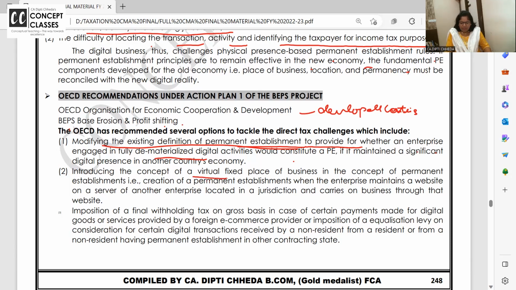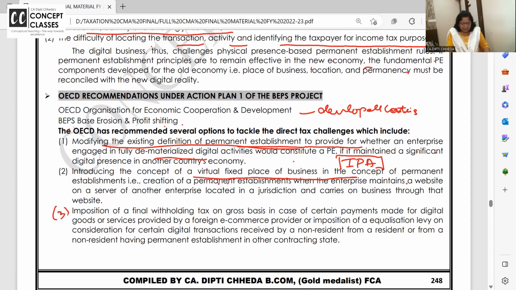Introducing the concept of virtual fixed place of business. A virtual fixed place of business is determined by locating the IP address, Internet Protocol Address. If their IP address is in India, then that person is doing business through India. So can we introduce the concept of virtual fixed place?